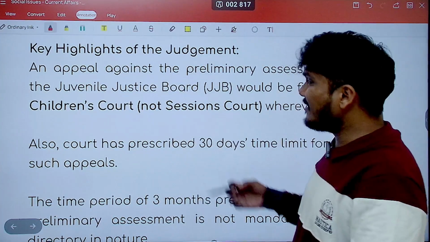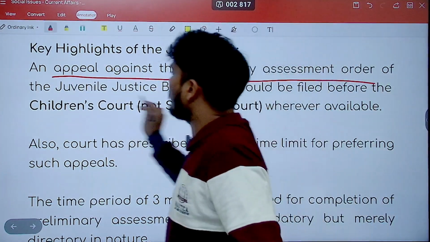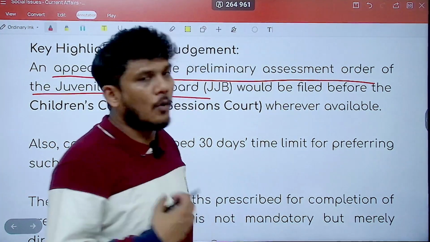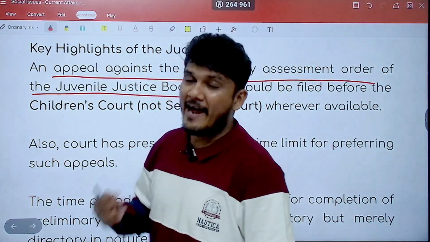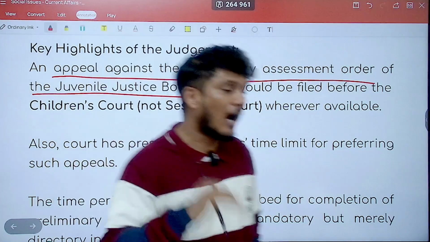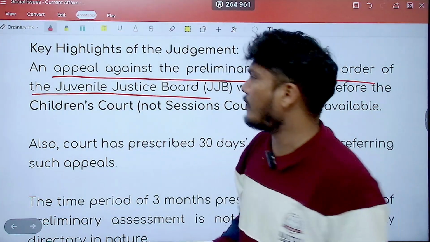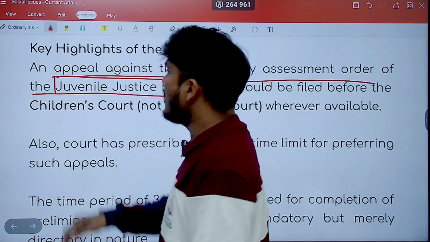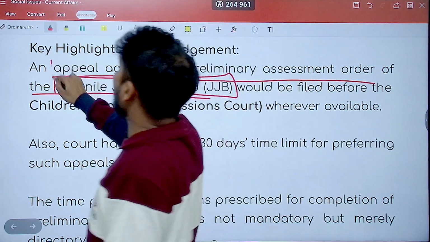Now, the judgment talked about the appeal against the preliminary assessment order of the Juvenile Justice Board. So there needs to be a certain assessment with respect to the age of the child, and whether the child needs to be put on trial as an adult or not. That assessment will be done by the Juvenile Justice Board under the Juvenile Justice Act. Whatever decision is taken, you can appeal against it.